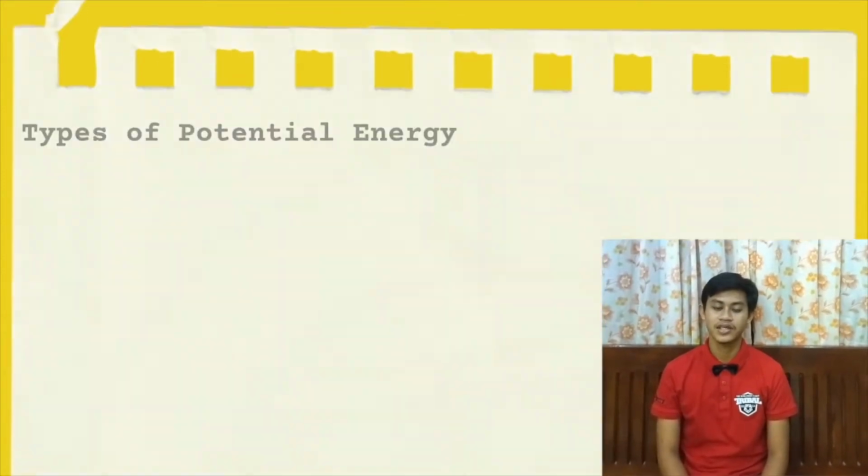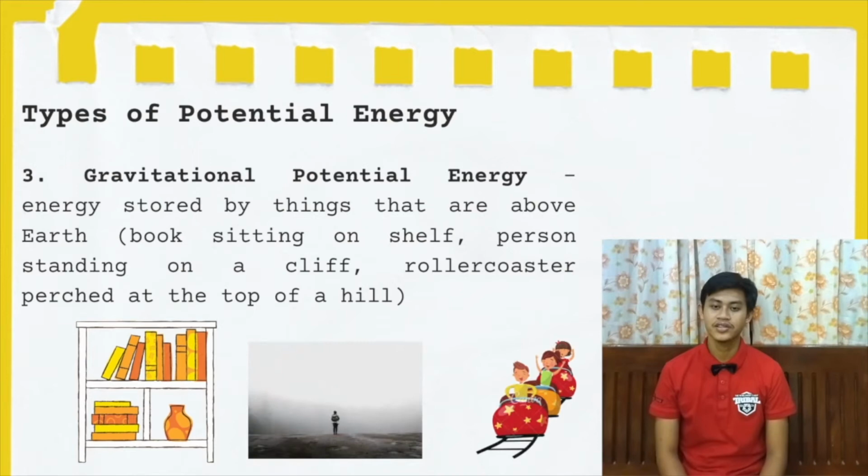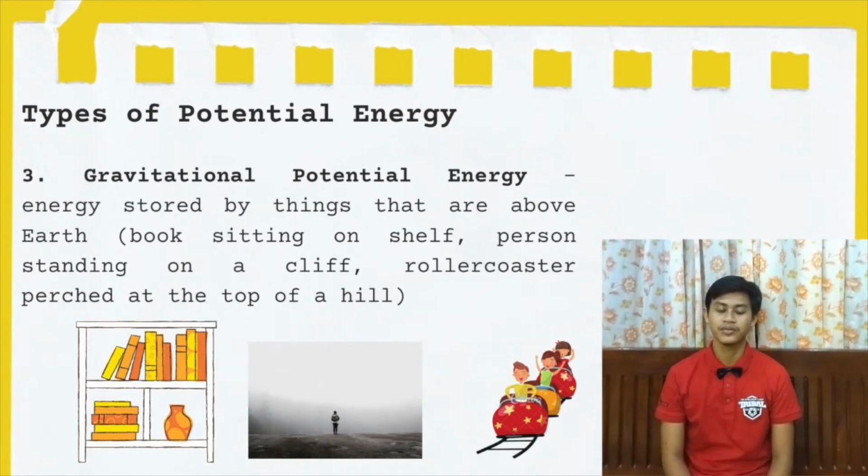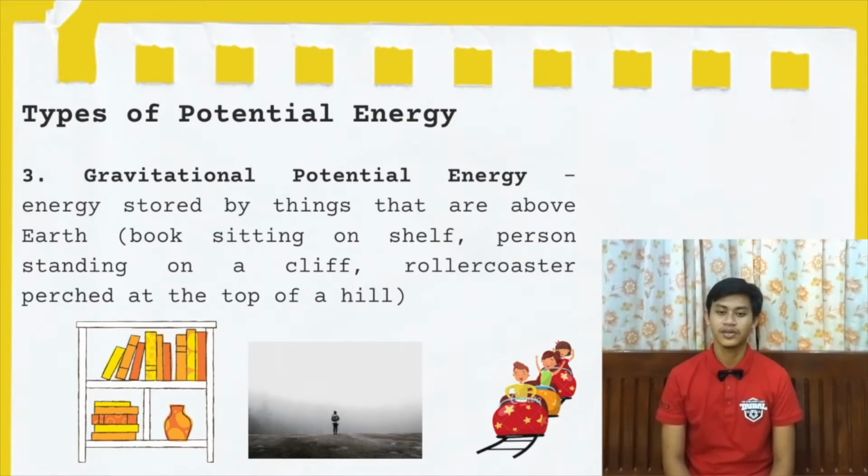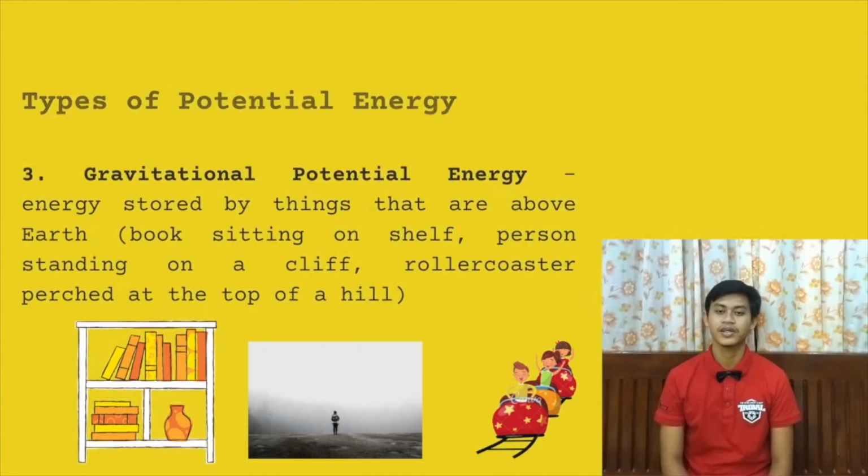Last is the gravitational potential energy. Energy stored by things that are above Earth, for example a book sitting on a shelf, a person standing on a cliff, or a roller coaster at the top of a hill.